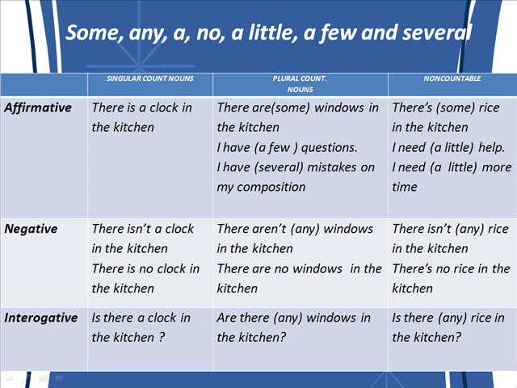In affirmative, with singular count nouns, we have: there is a clock in the kitchen. With plural count nouns, we use some, a few, and several. There are some windows in the kitchen. I have a few questions. I have several mistakes in my composition.